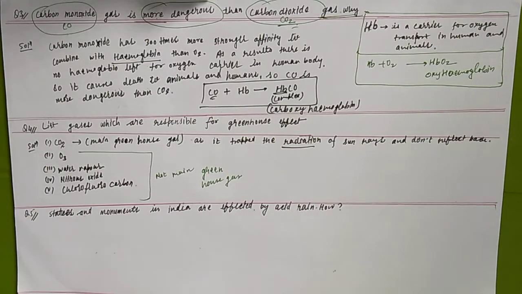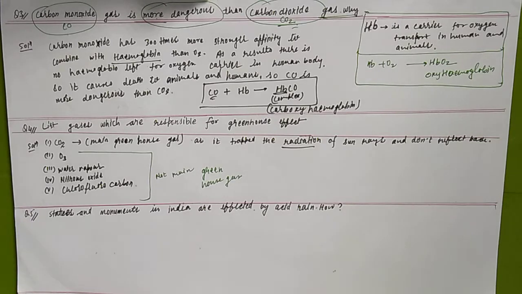Now the next concept we have to understand is that statues and monuments in India are affected by acid rain. Whatever statues and monuments are there in India, they are affected by acid rain.